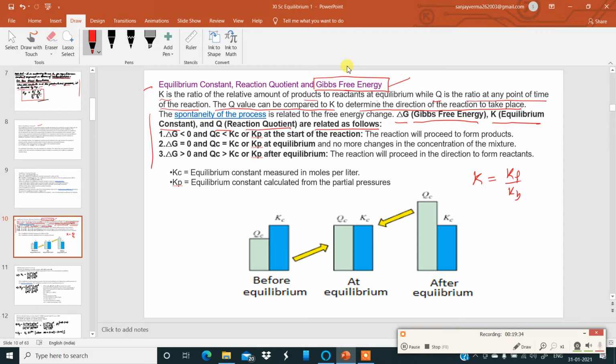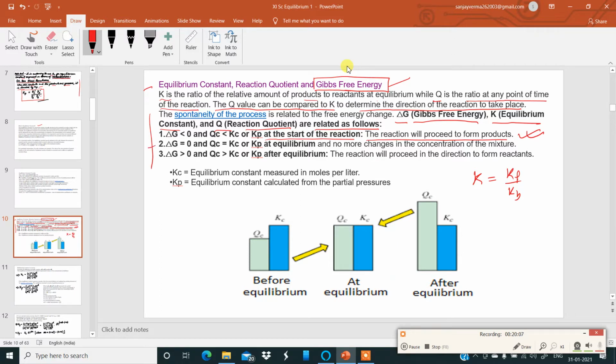Number one, delta G less than 0 and Qc less than Kc or Kp at the start of the reaction. The reaction will proceed to form the products. The reaction will happen in the forward direction. Learn this. Delta G must be less than 0, and Qc, the reaction quotient, must be less than the equilibrium constant Kc or Kp during the start of the reaction. Then the reaction will proceed in the forward direction.